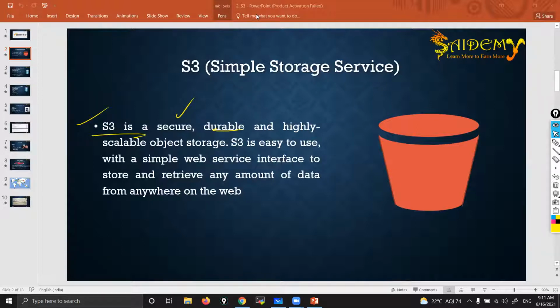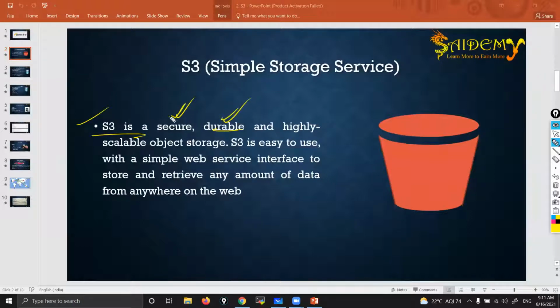Yeah, absolutely correct. See guys, S3 is secure. That means your data will never be misused. Your data will not go to unauthorized hands. No one will misuse your data. Your data is pretty secure. Durability means you will never lose your data.